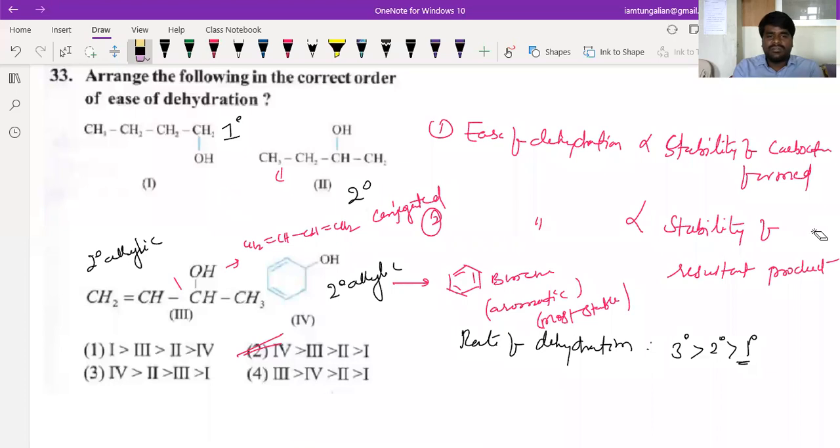So what will be the order? The fourth is more reactive, followed by the third, followed by the second, followed by the first. Is this clear, beta? This is the decreasing order of ease of dehydration. The criteria I am putting is to decide this. Yeah, that's good, beta.